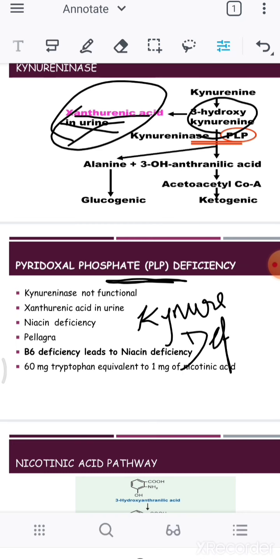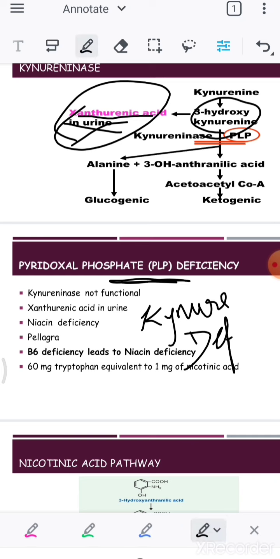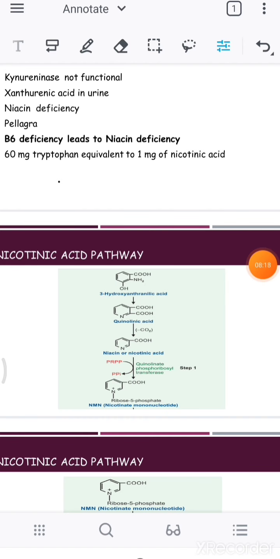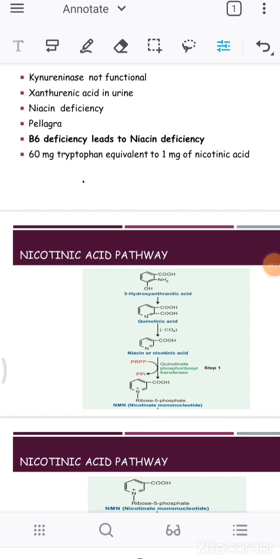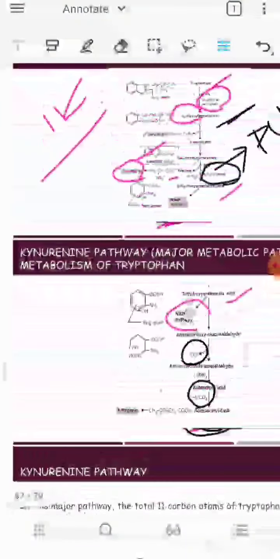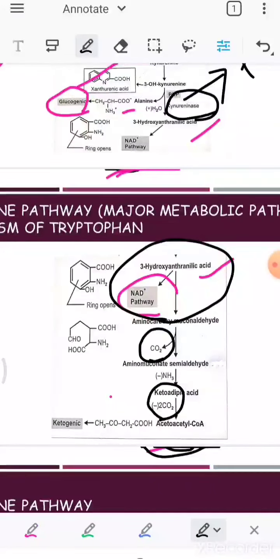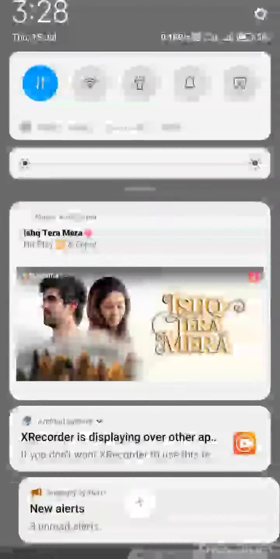Another important term we have to know is that 60 milligrams of tryptophan is going to give 1 milligram of nicotinic acid. This is also important. This is very important for MCQ purposes, they may ask you. Then we talk about how the 3-hydroxyanthranilic acid enters into the NAD pathway. I already told you this 3-hydroxyanthranilic acid will enter into the NAD pathway. So we are going to talk about how the nicotinic acid is going to get formed. That is what we are going to talk about.